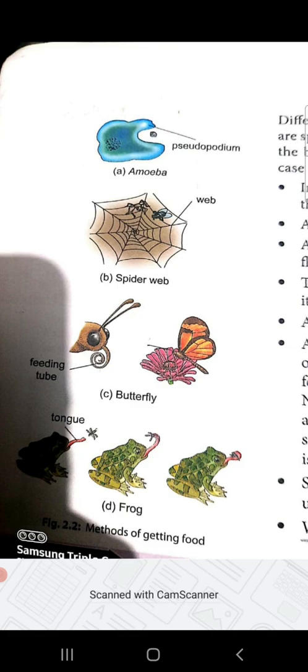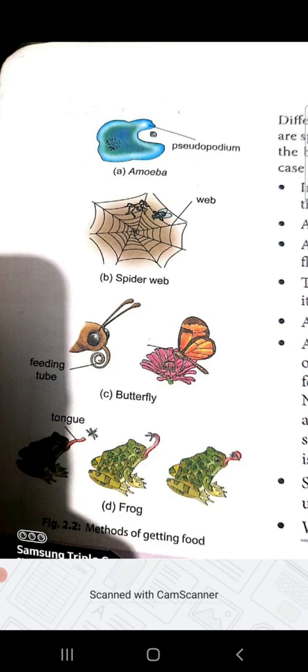A butterfly uses its feeding tube to take nectar from flowers. The mosquito, a very common example, feeds on the blood of animals and obtains it through its feeding tube by sucking. A frog or a lizard uses its tongue to catch its food, right?